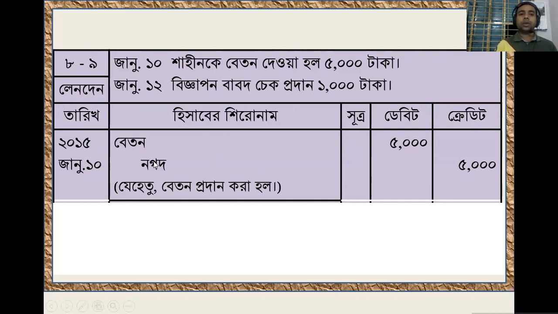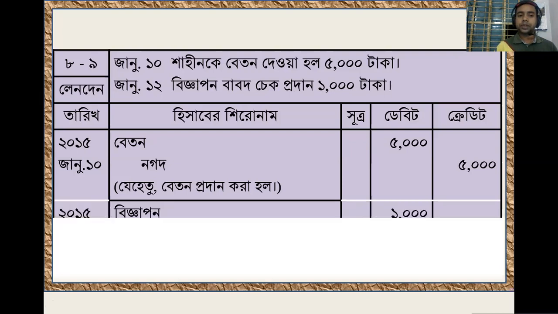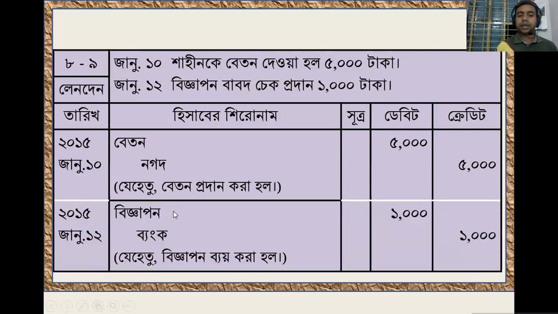Am I right? On January 12, a check has been paid for advertising expenses. A check has been paid to the party for advertising expenses. Advertising expenses is an expense. As expenses increase, it will be debit. And we provided the amount through check, that means through bank. So bank will be credit. Am I right? So expenses debit and the cash amount has gone out from bank. So bank will be credit.